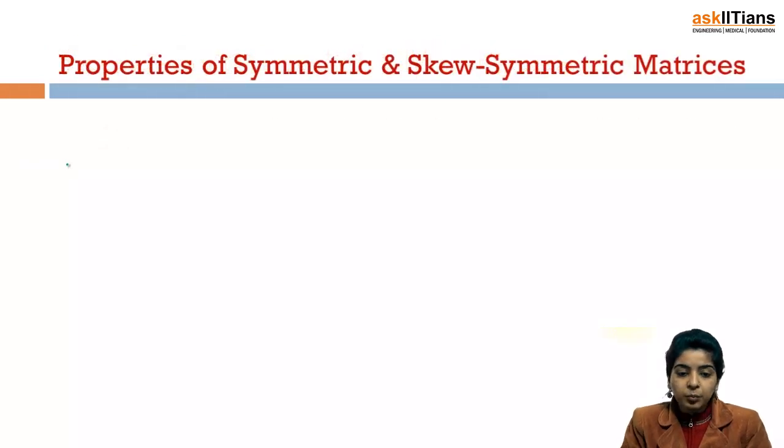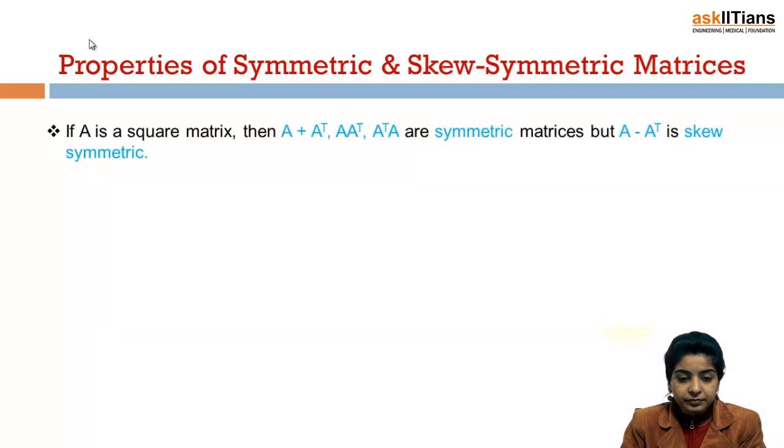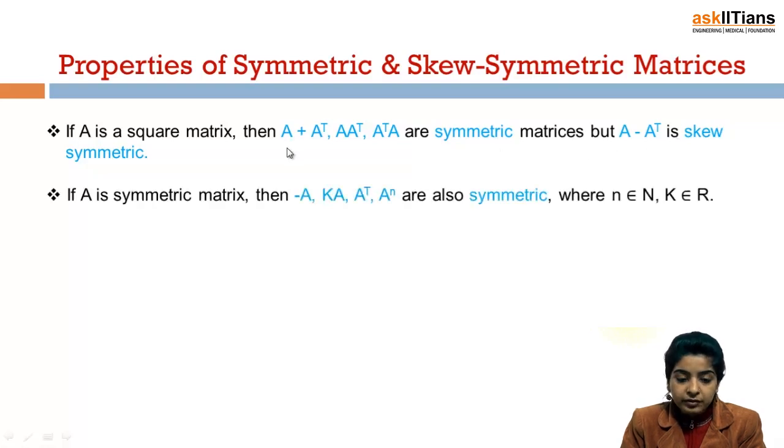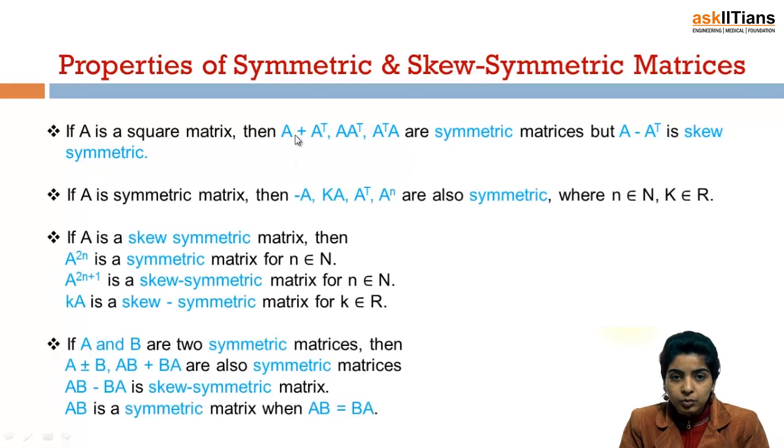Now we have certain important properties of symmetric and skew-symmetric matrices. If A is a square matrix, then A plus A transpose, A A transpose, and A transpose A are symmetric, but A minus A transpose is skew-symmetric. This is quite simple. In fact, you can also take some 2 cross 2 matrices and solve to find out whether it is true or not. Or you can just take the transpose to prove whether it is symmetric or not.